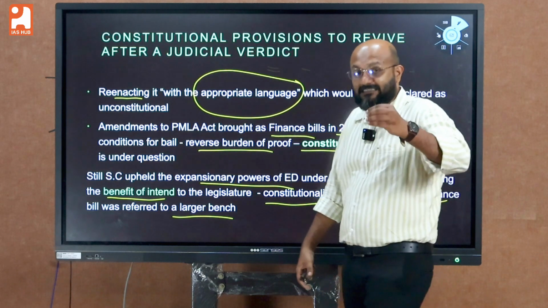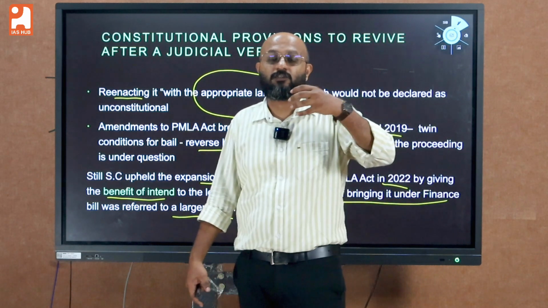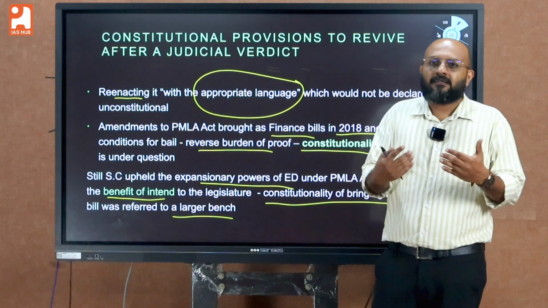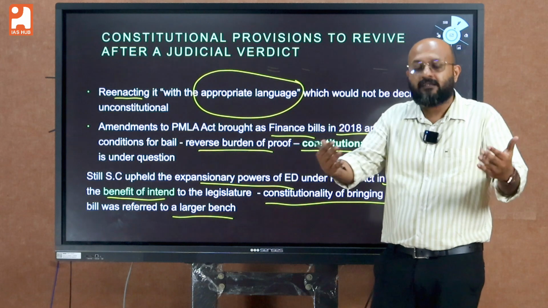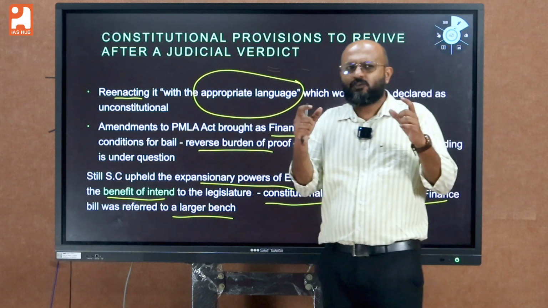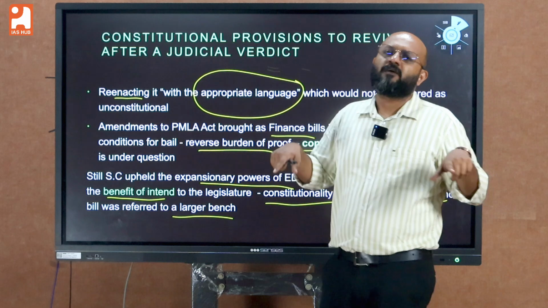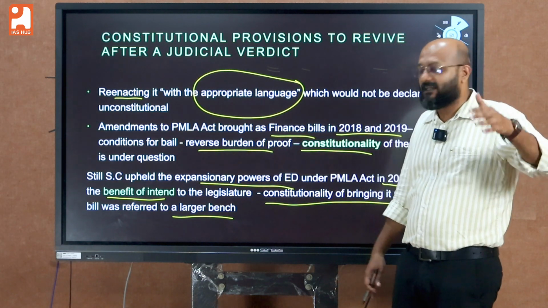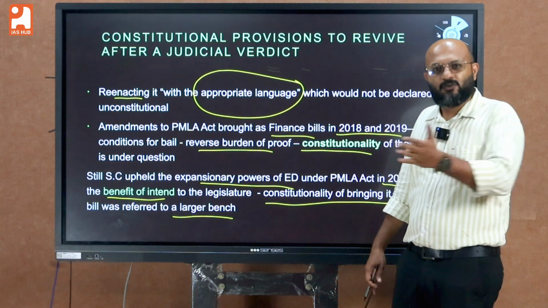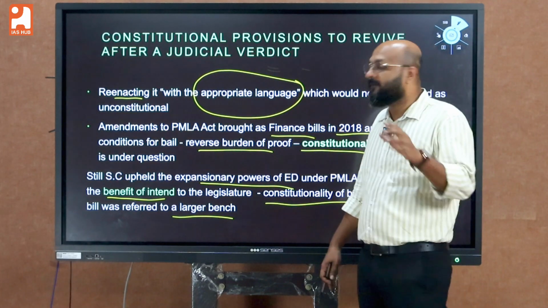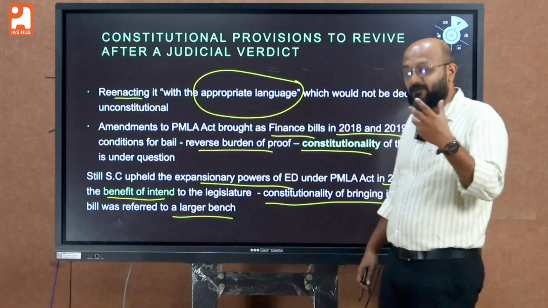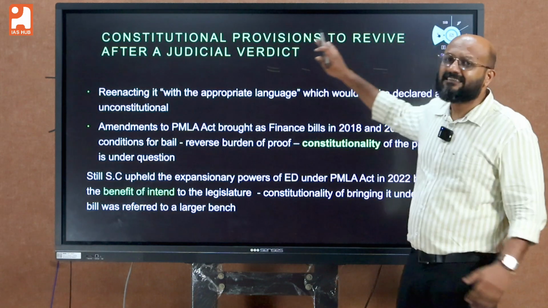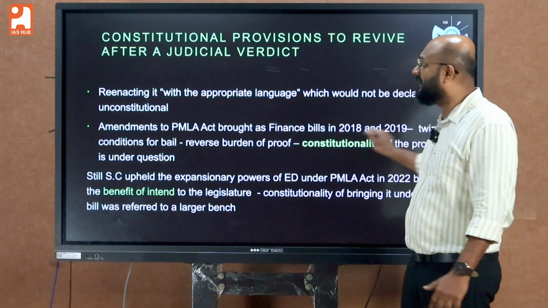But the present condition is that the government sought time to consider their case, and the Supreme Court heeded that plea, and in June or July, the Supreme Court will take this case under consideration. Okay, the entire constitutionality as well as due process associated with the PMLA Act will be checked by the apex court in June or July 2024. That is the present constitutional position of the PMLA Act.